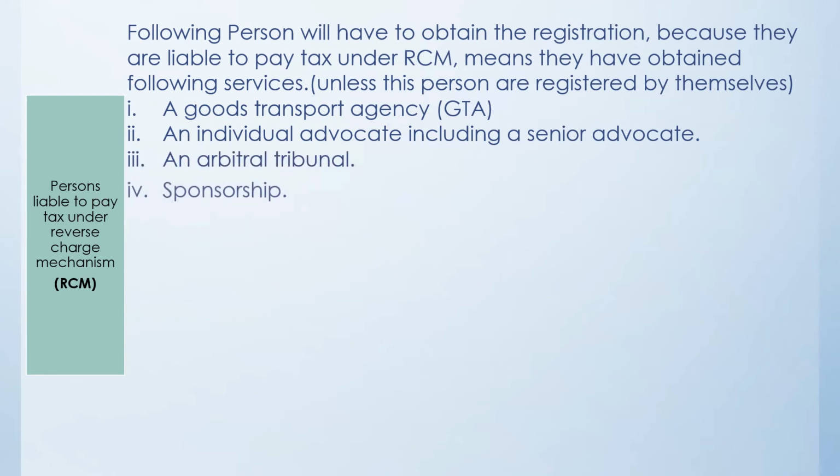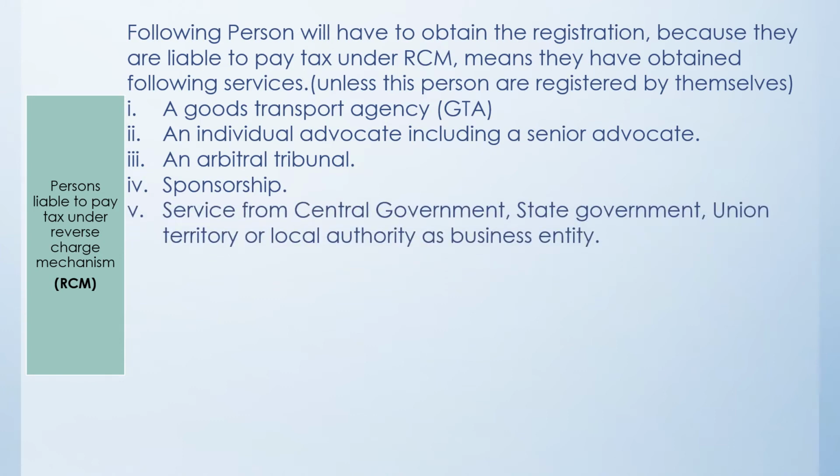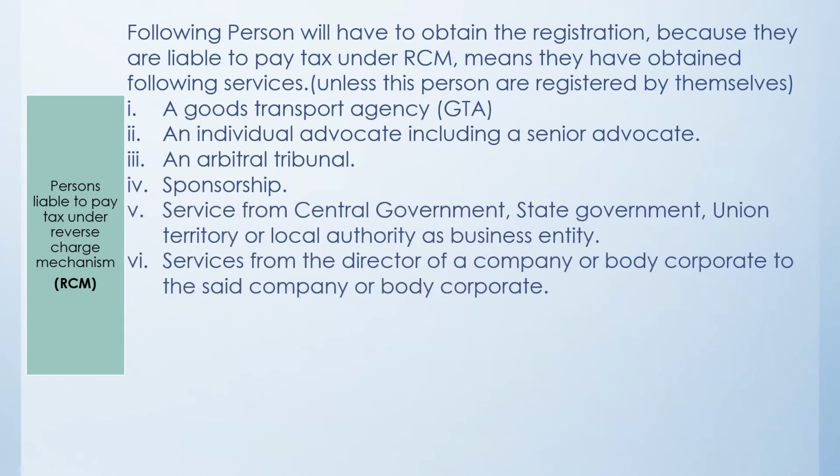Third is an arbitral tribunal, or you are getting sponsorship, or you are using a service from the central or any government, or you are using a service from a director of the company. That means you are paying director fees. On the director fees, the company will have to pay the reverse charge tax on the GST basis, and this will be liable for taxation. So the company will have to obtain the compulsory registration.